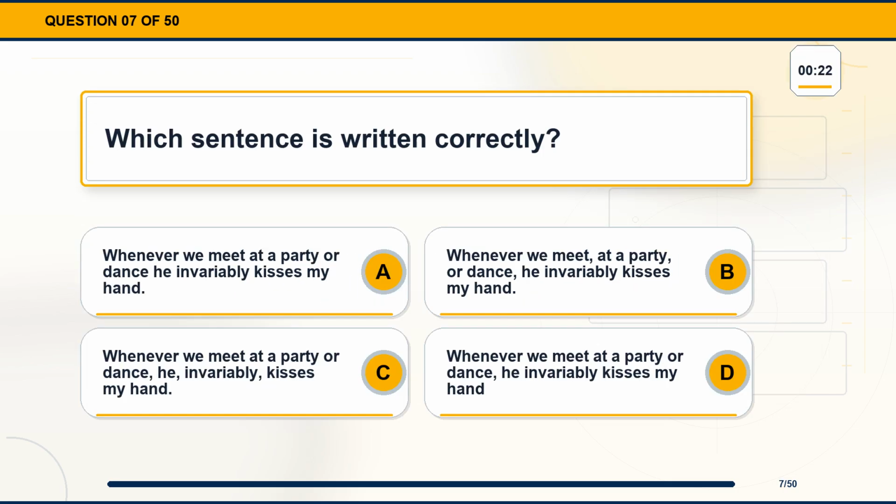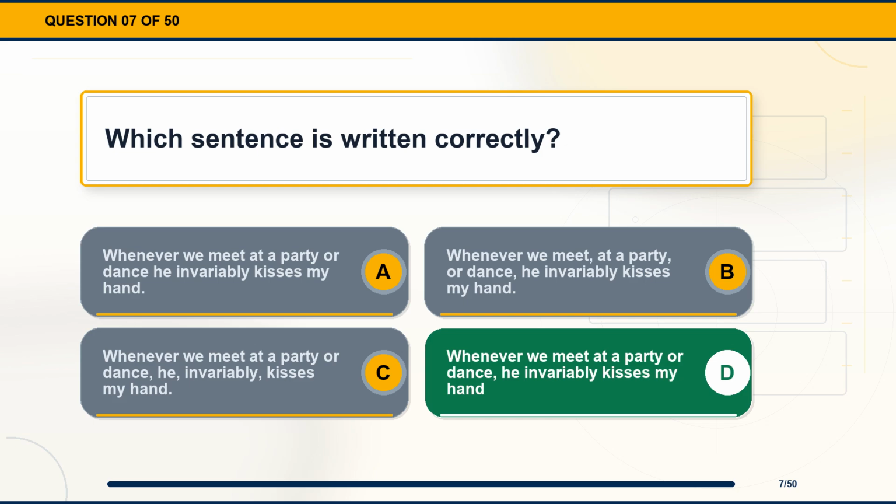Question 7. Which sentence is written correctly? Option A, whenever we meet at a party or dance he invariably kisses my hand. Option B, whenever we meet, at a party, or dance, he invariably kisses my hand. Option C, whenever we meet at a party or dance, he, invariably, kisses my hand. Option D, whenever we meet at a party or dance, he invariably kisses my hand.